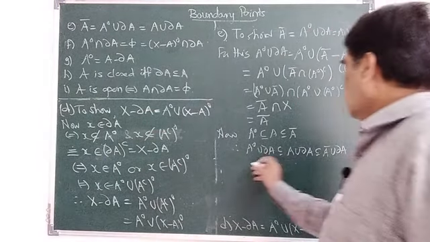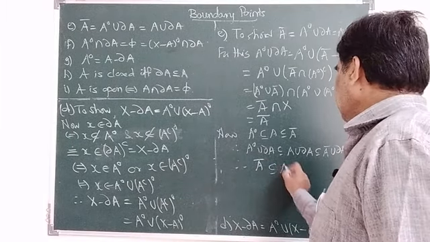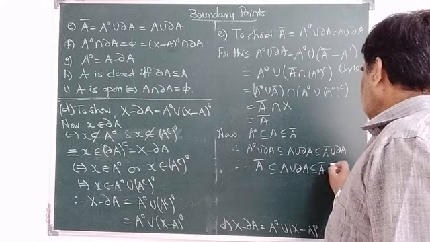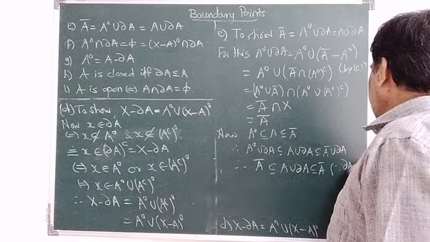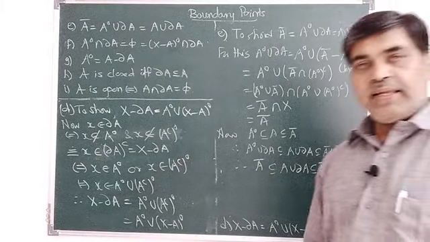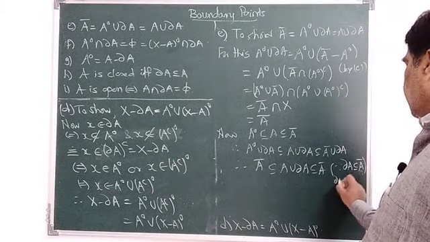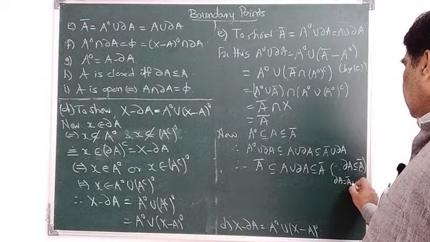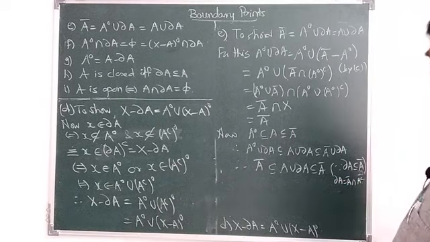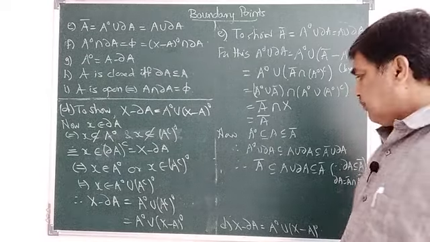This is your A closure is contained in A union ∂A is contained in A closure, since ∂A is always a subset of A closure. ∂A is equal to A closure intersection A complement its closure, which means ∂A is a subset of A closure as well as A complement its closure.